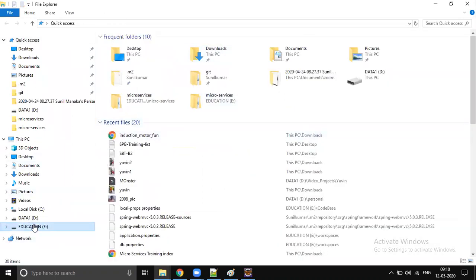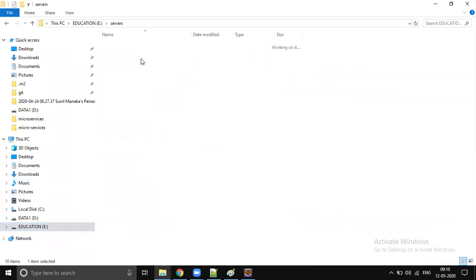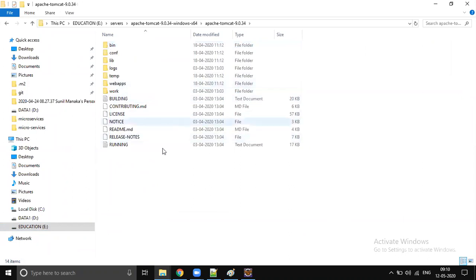Let me check where it is. Yeah, servers, here it is. I just downloaded it and extracted it. You just download it and extract it. You will see the same kind of file system. There are multiple folders present here.